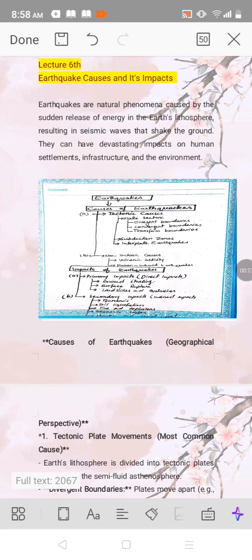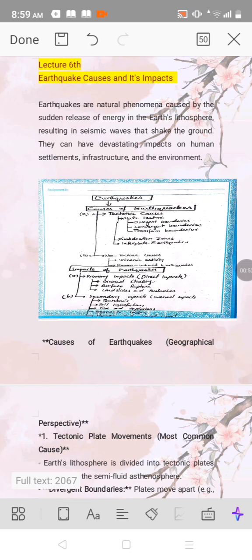that shake the ground. You know that we discussed in the previous lecture that volcanoes and earthquakes are related to plate tectonics. As a result of plate tectonics, earthquakes can occur and volcanic eruptions too.